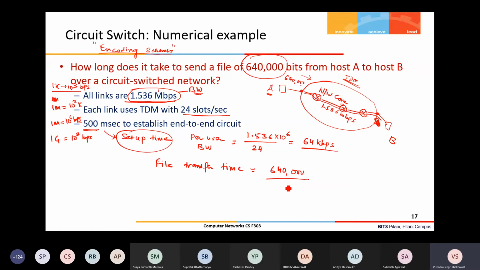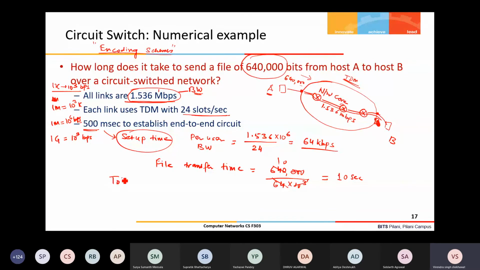This is in bits, so the rate also I need to convert into bits. K means 10 power 3, so 64 into 10 power 3. So this will give me how much? 10 seconds, right? These three cancel, and 64, 10. So 10 seconds is the file transfer time.